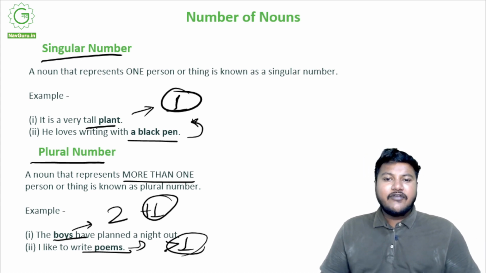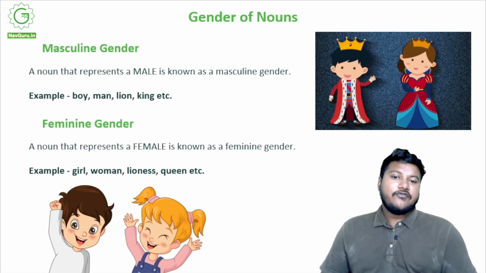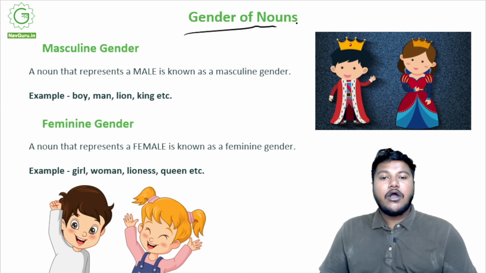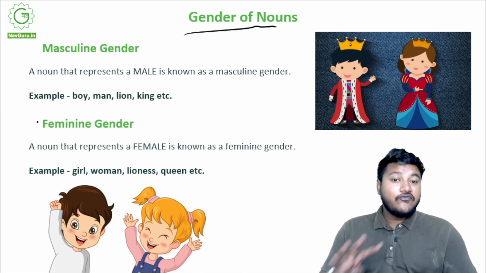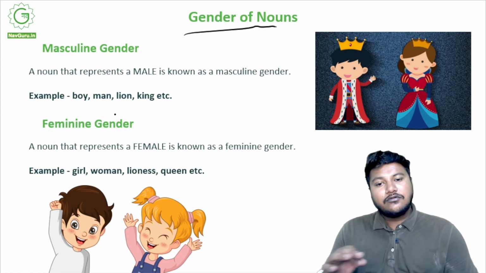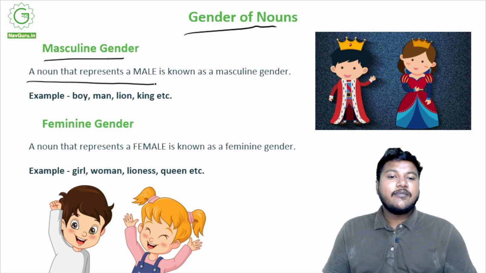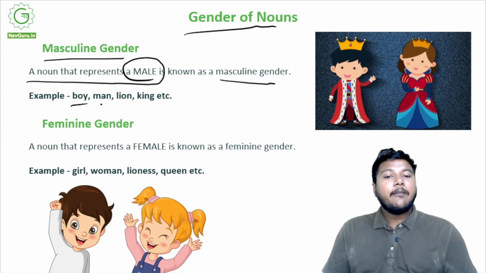The second part that we are going to talk about in these types of noun is gender of nouns. So all nouns have a specific gender, and I'll tell you how. It has four different genders. We'll talk about all of them. The first is the masculine gender. Very simple. A noun that represents a male is known as a masculine gender. Boy, man, lion, king, they're all masculine genders.